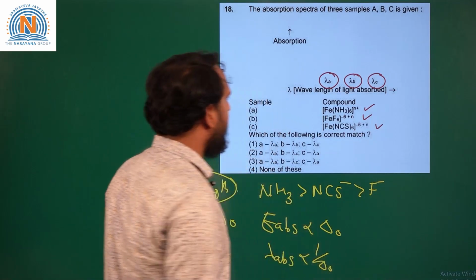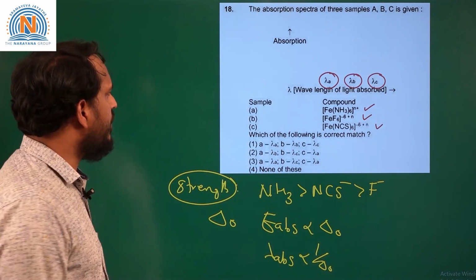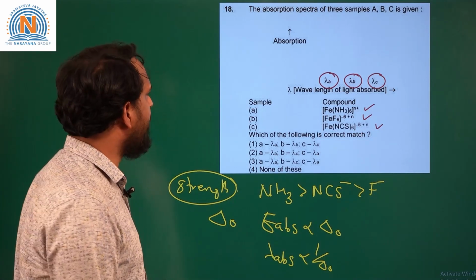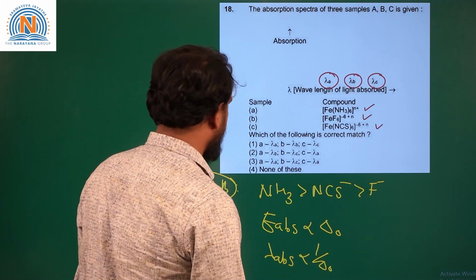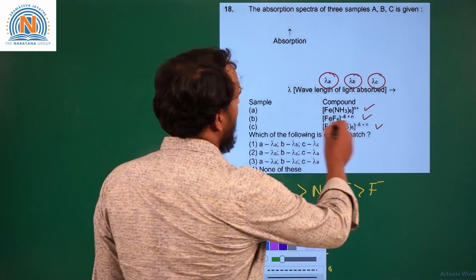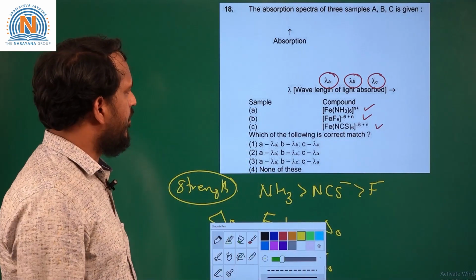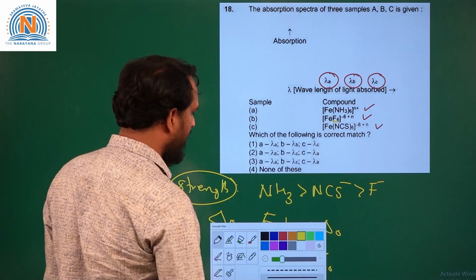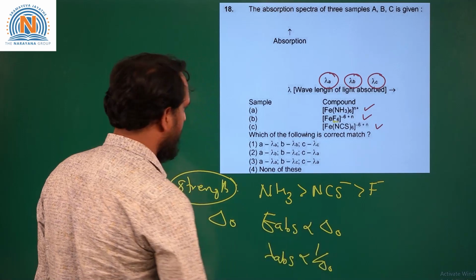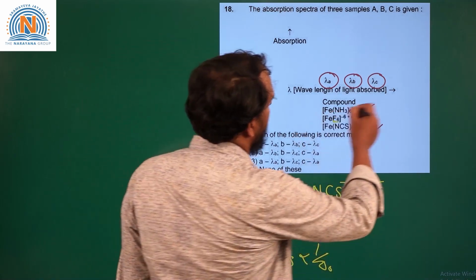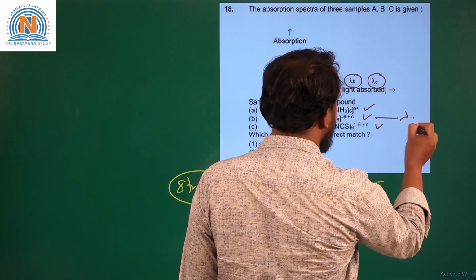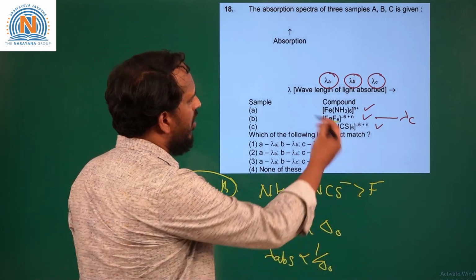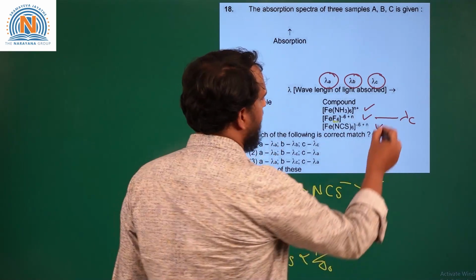If the strength of the ligand is more, crystal field splitting will be more, energy absorbed is more, or wavelength will be less. Now, in FeF6 minus 6 plus n, F minus is weak field ligand, so it will absorb more wavelength. So more wavelength is given here for lambda C. So this will match with lambda C, and Fe(NH3)6 n plus, ammonia is strong field ligand, it will absorb less wavelength, that is lambda A.